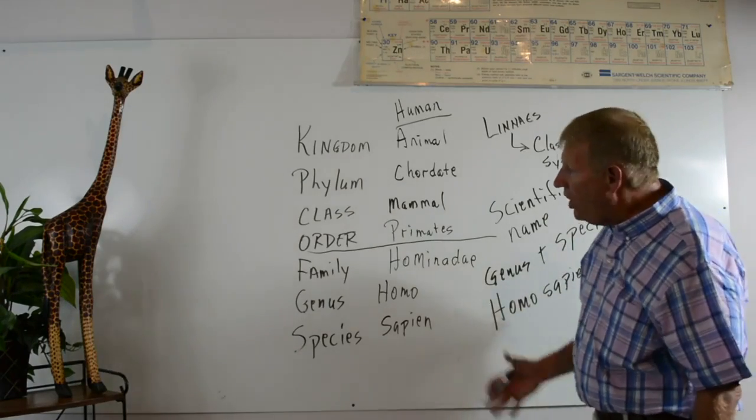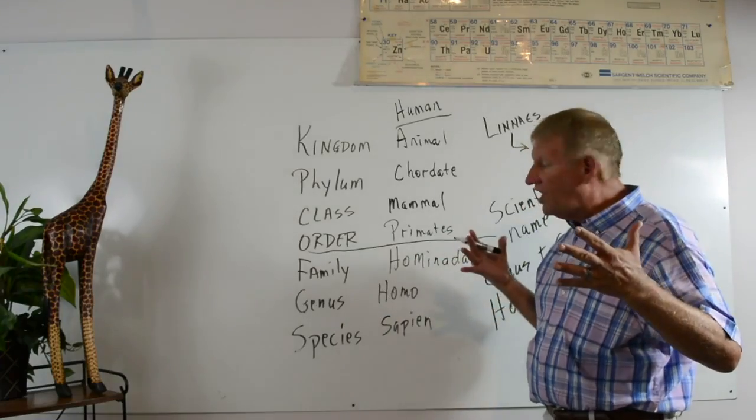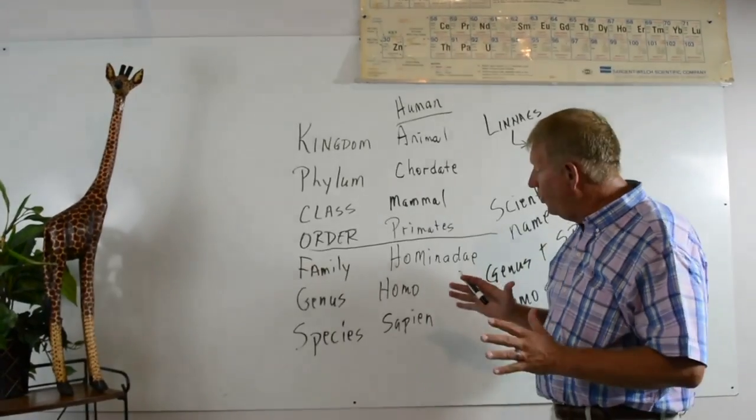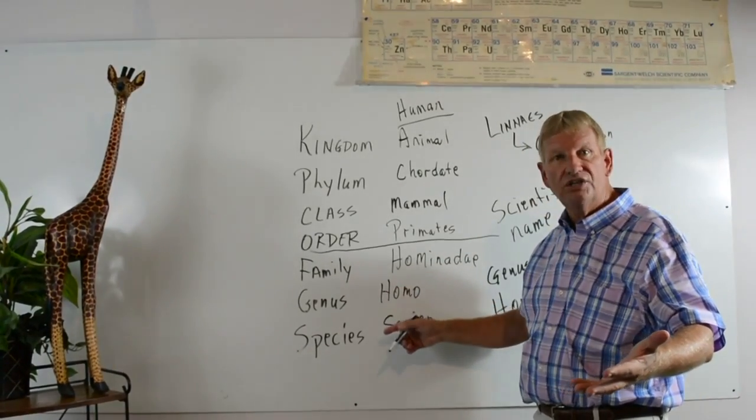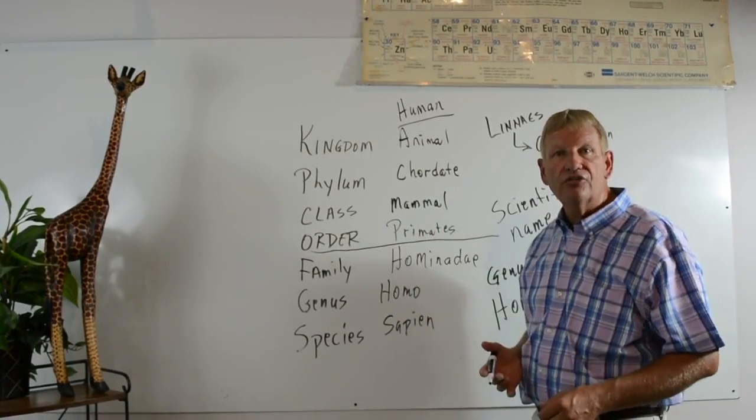So there we go. We talked a little bit. This classification system is really important. We'll continue with that throughout the class, and a lot of times I will give you the genus and the species and refer back to the Linnaeus classification system.